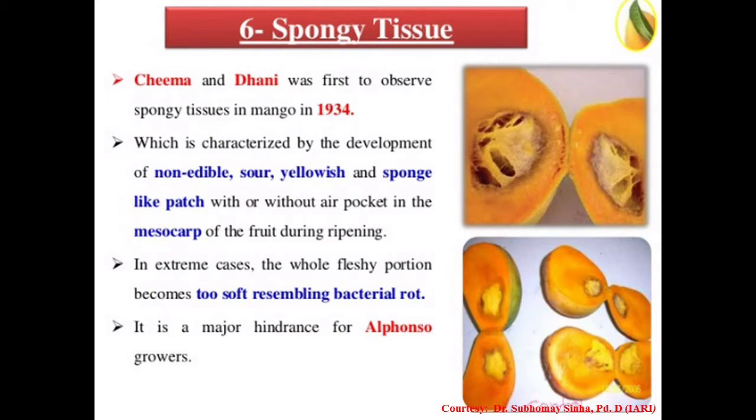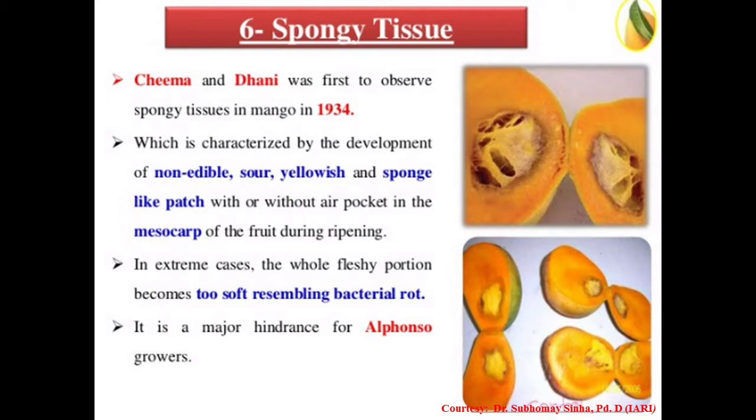This spongy tissue is caused by ripening enzymes which are secreted during the fruit maturation stage. The high temperature and convective heat are also responsible for causing this spongy tissue. Sometimes post-harvest exposure of fruits to sunlight is also responsible for development of this spongy tissue.